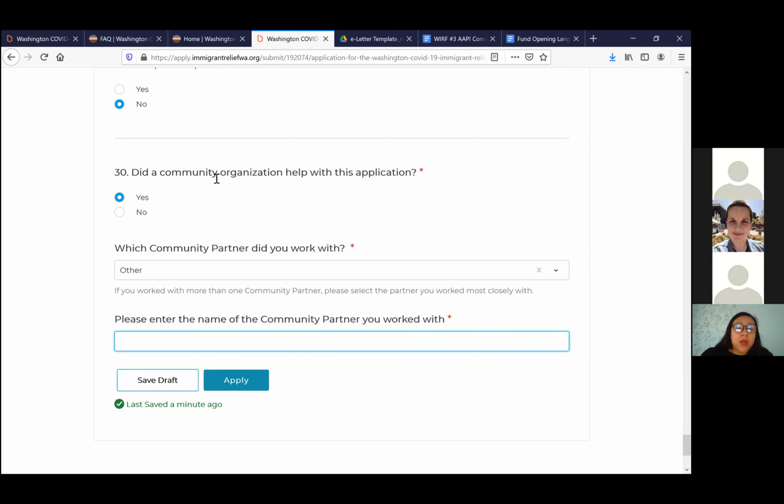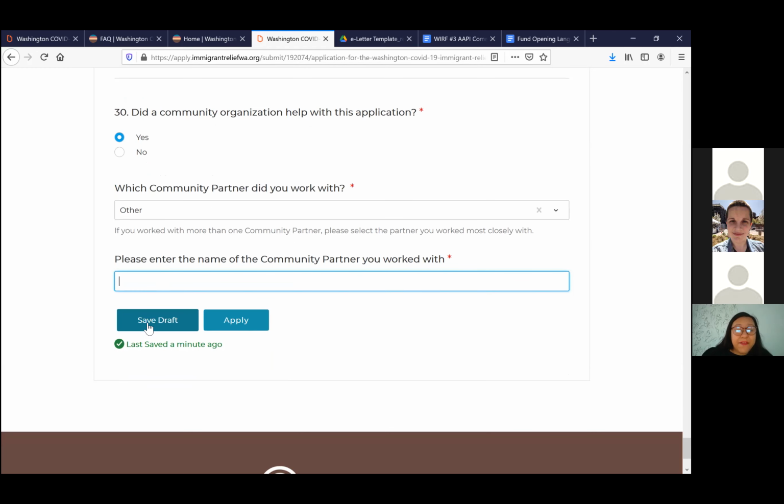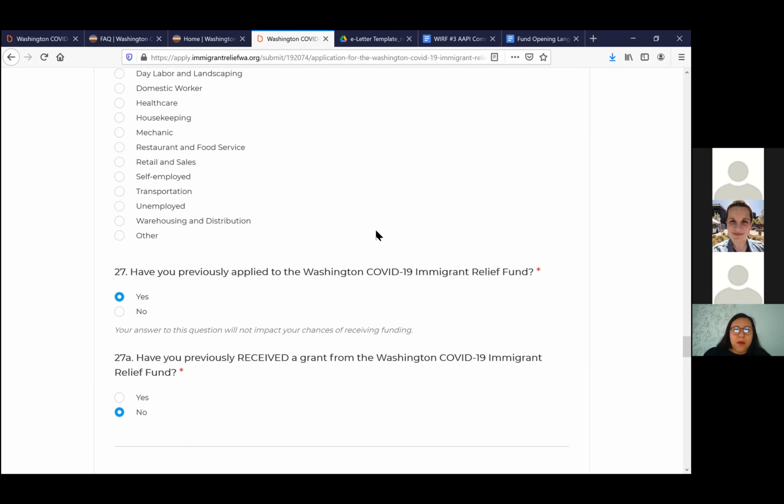This application also saves throughout the process. You can save the draft. If you save a draft, you cannot complete a new application. So make sure that you are saving the draft only if you really have to, because you will not be able to start a new application. You have to submit each application in order to start a new one. That's something new with this new platform.